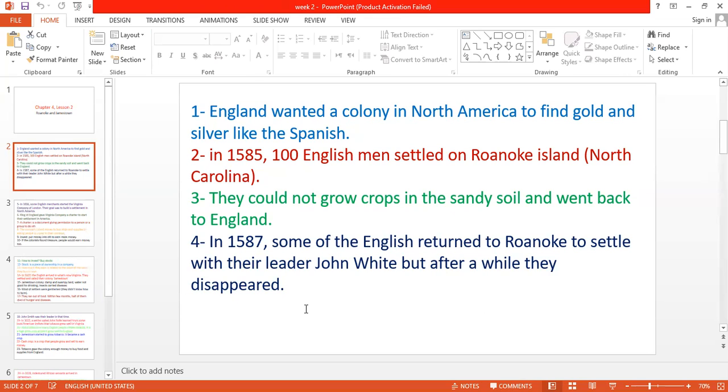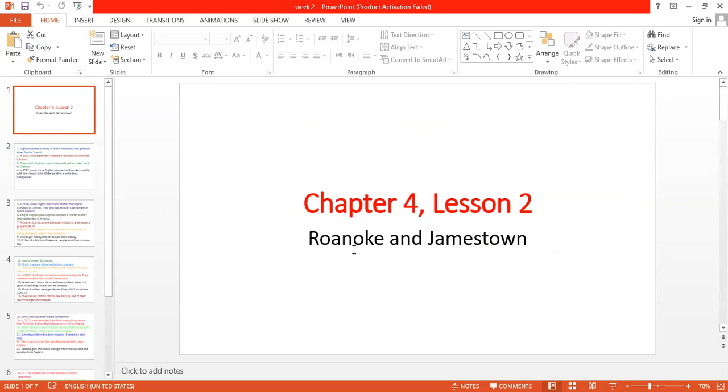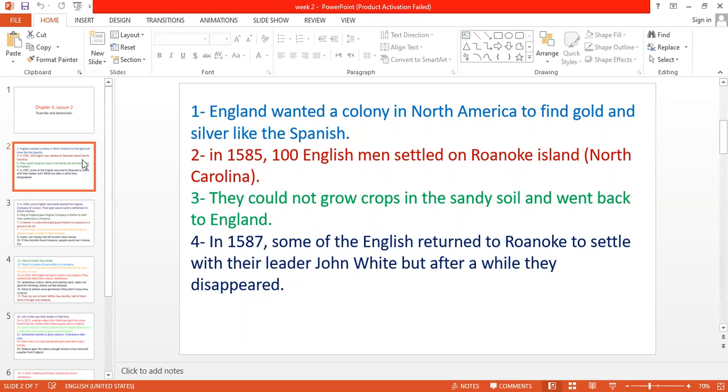When John White returned after bringing food and supplies from England, he didn't find anyone on the island. Okay, so when I say my lesson today is Roanoke and Jamestown, the meaning of Roanoke is the first English colony in America. English means related to England, okay?